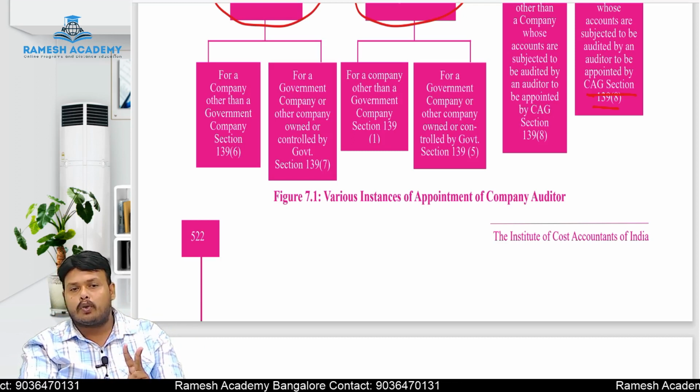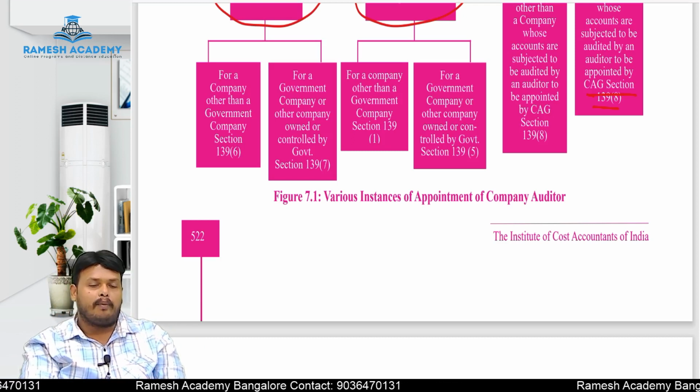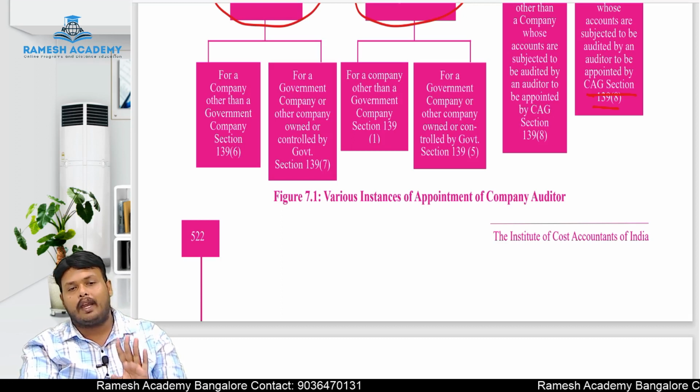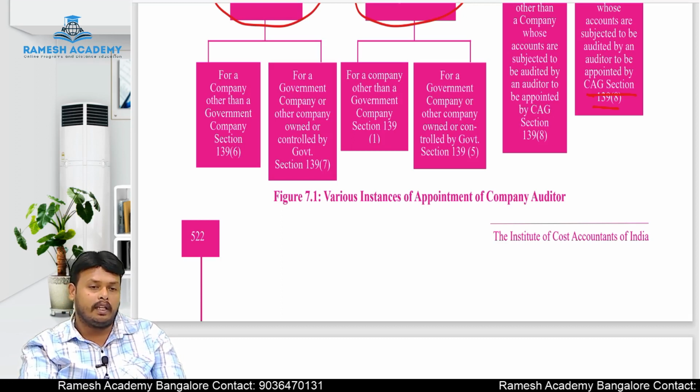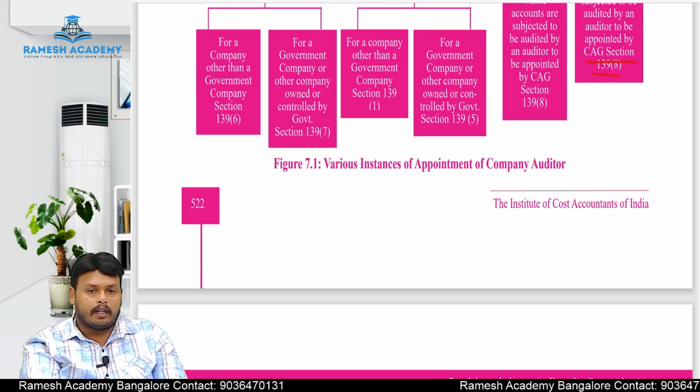And another damn sure question is forms. There are completely 4 forms, and the first one is form ADT1. Form ADT1 deals with the appointment of an auditor. Remember carefully.